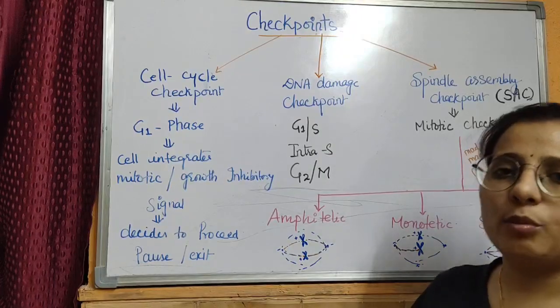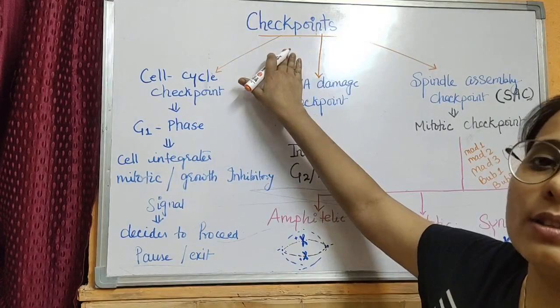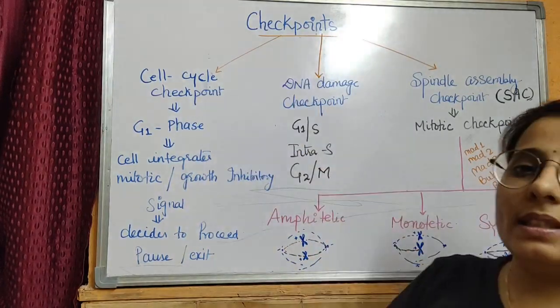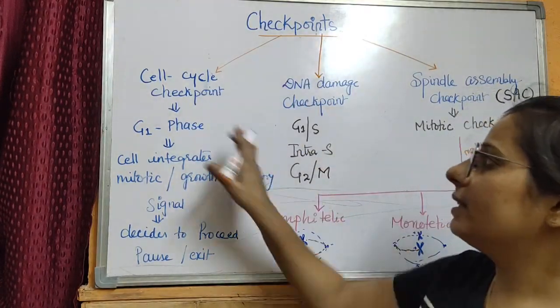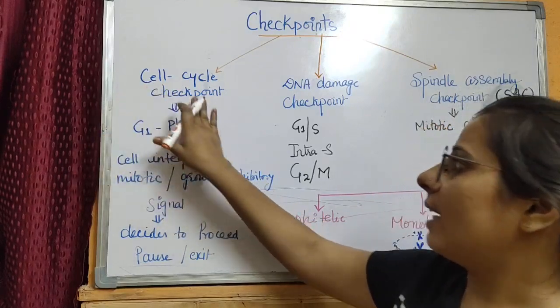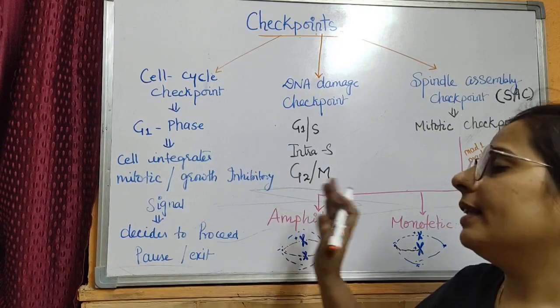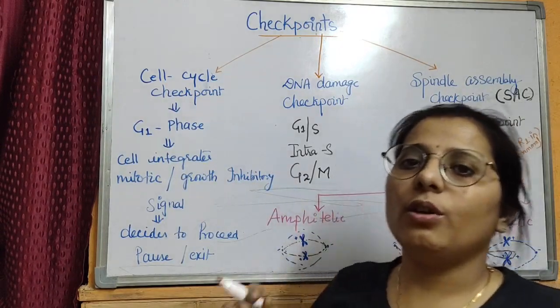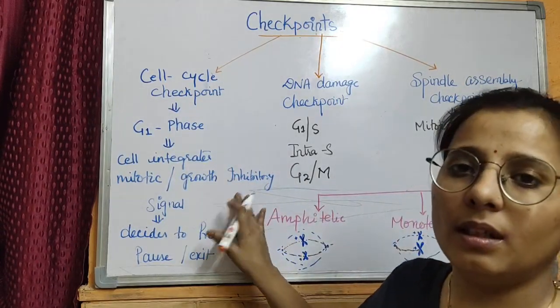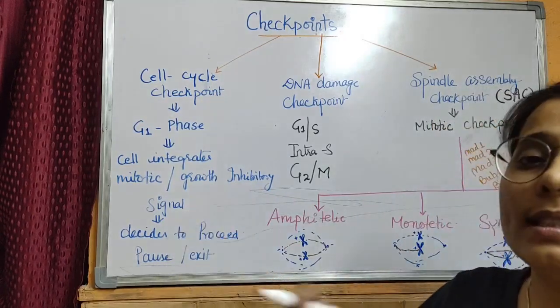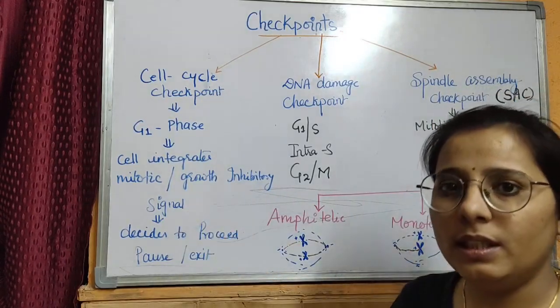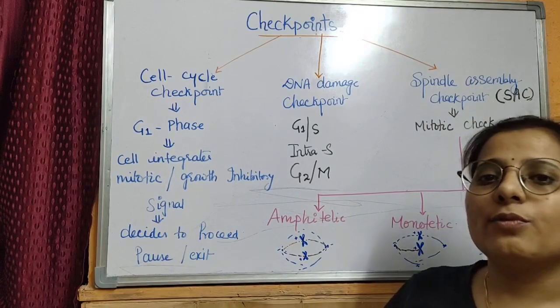Cell has many checkpoints and all the checkpoints of a cell cycle can basically be divided into 3 basic checkpoints. First is the cell cycle checkpoint that works at G1 phase, where a cell integrates the basic mitotic or inhibitory signals and thus decides whether it has to proceed, pause or exit from the cell cycle.